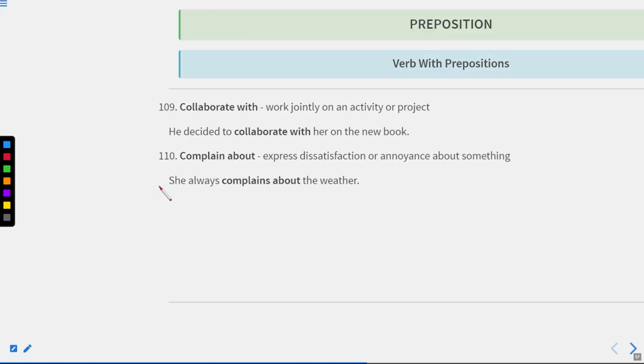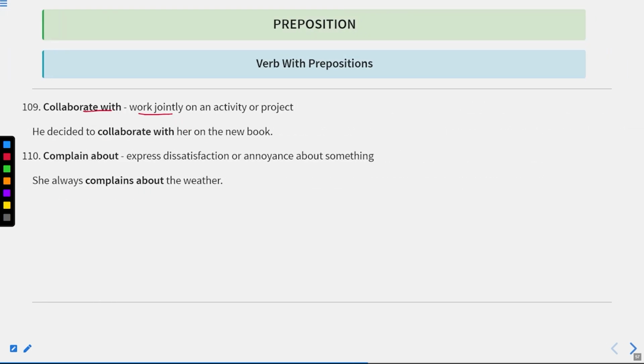Now let us move to the next one. Collaborate with means work jointly on an activity or project. He decided to collaborate with her on the new book. Okay. Complain about means express dissatisfaction or annoyance about something. She always complains about the weather.